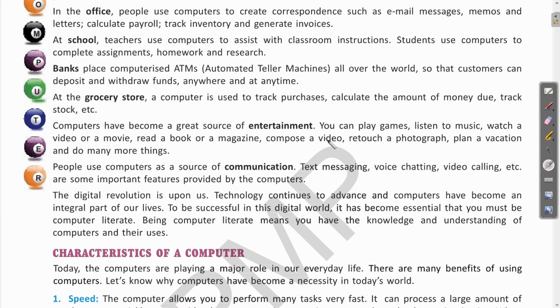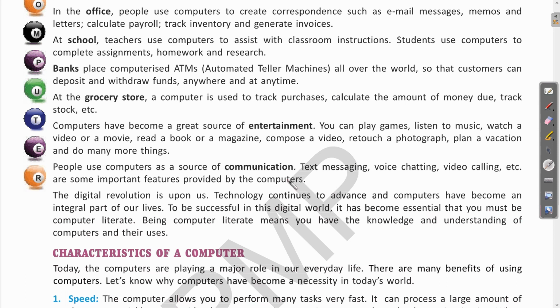using the computers. Next, people use computers as a source of communication. So how are computers used as a source of communication? When you send mail, when you text a message, voice chat, or video call, these are all different ways of communication in which computers are helpful for sending messages and communicating from one place to another. Is it clear? So this is the way in which computers are useful for communication.